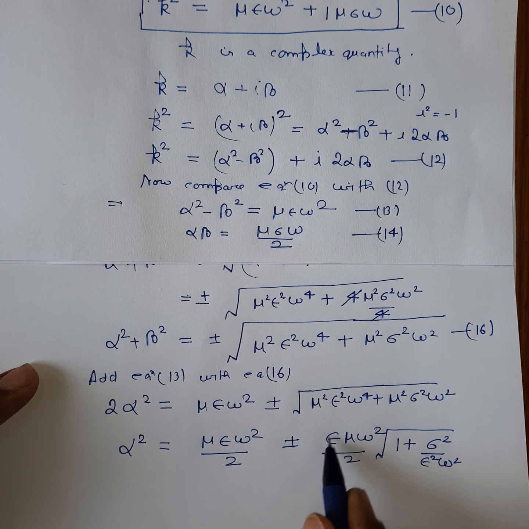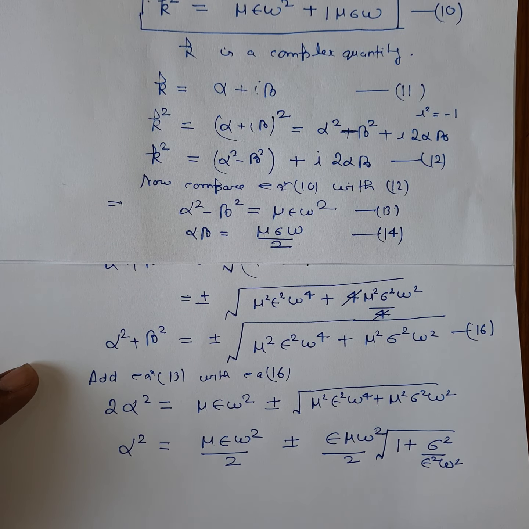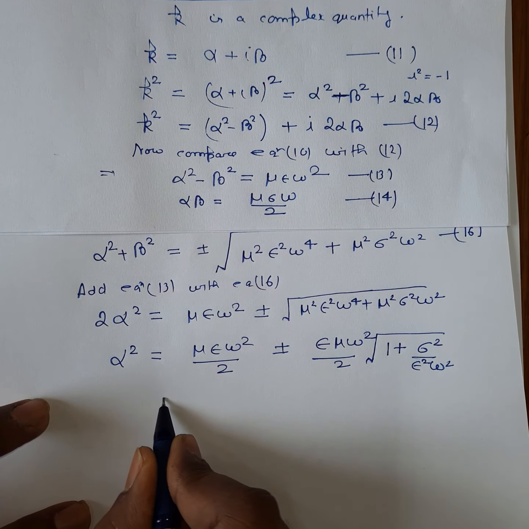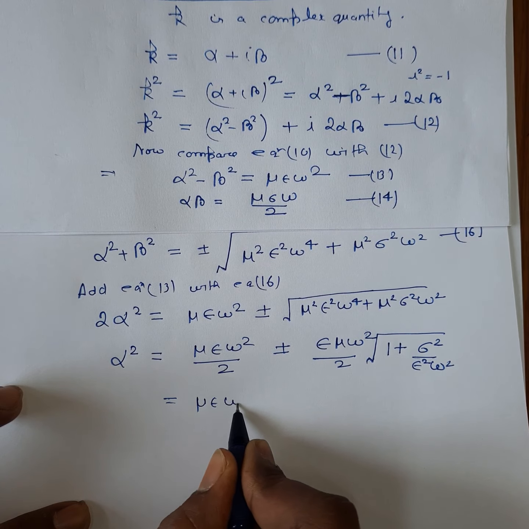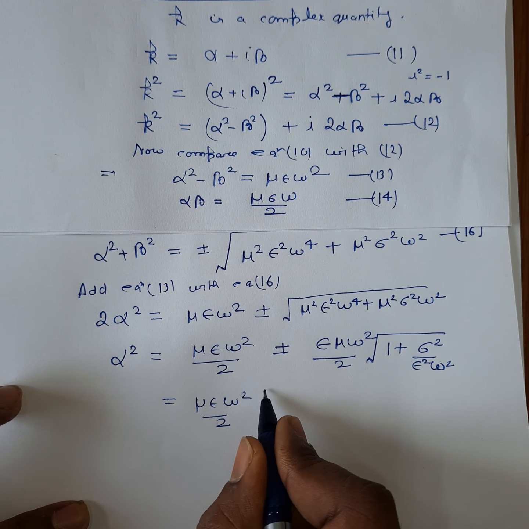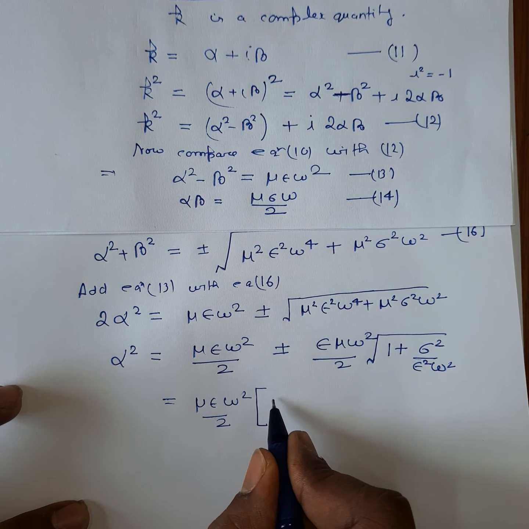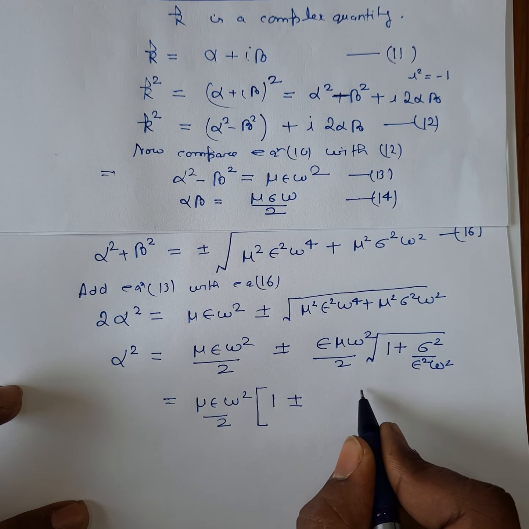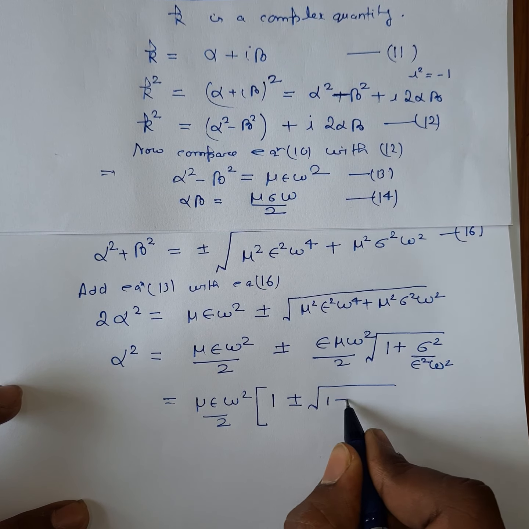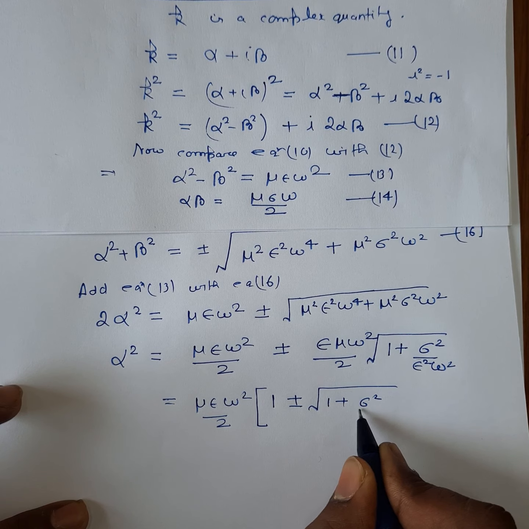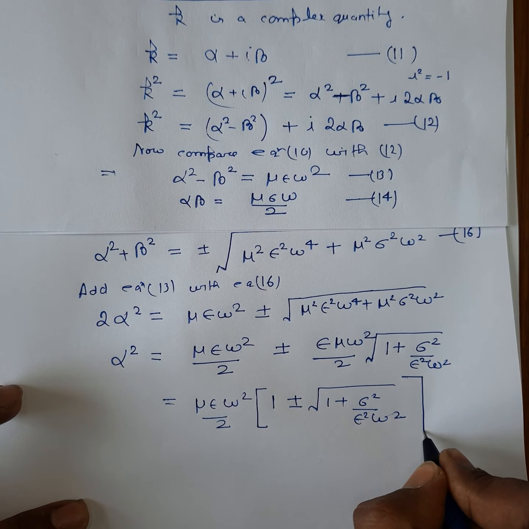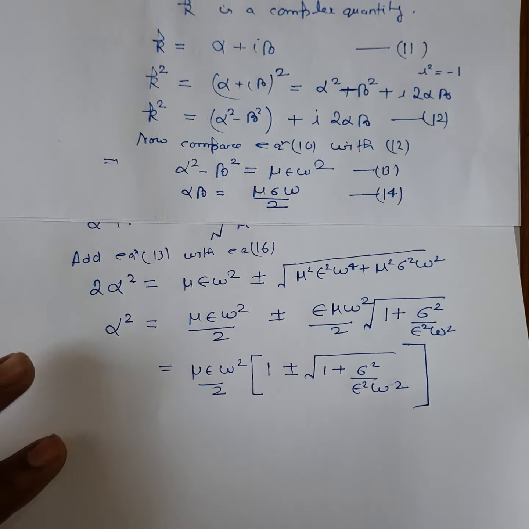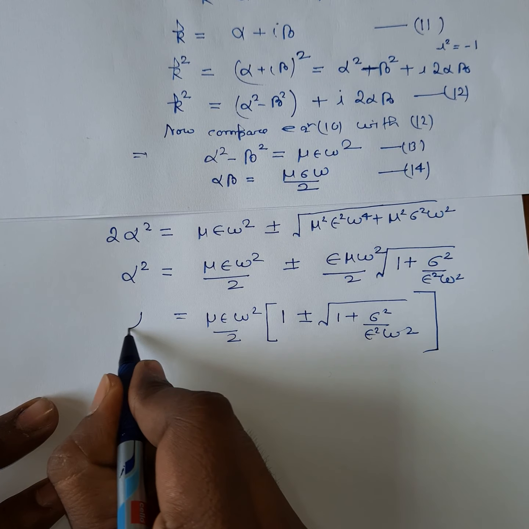I have taken this term common, so we can further take the common mu epsilon omega square by 2, and inside the bracket we will have 1 plus minus the square root of 1 plus sigma square by epsilon square omega square. So this is the value of alpha square.